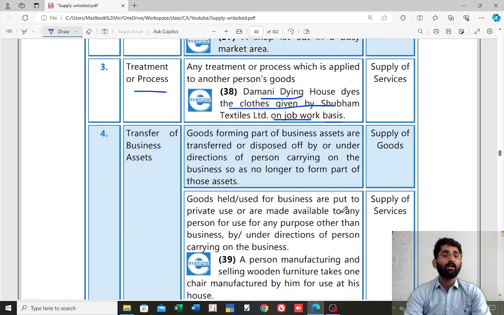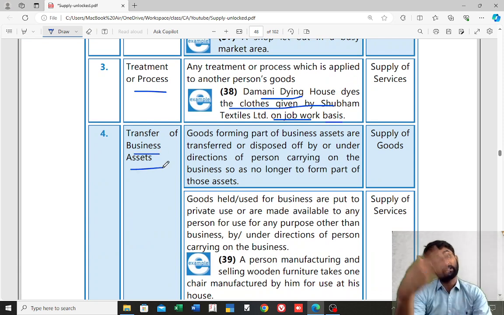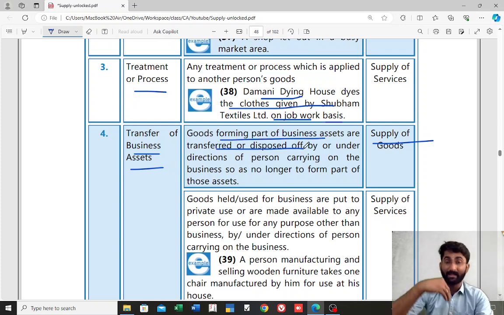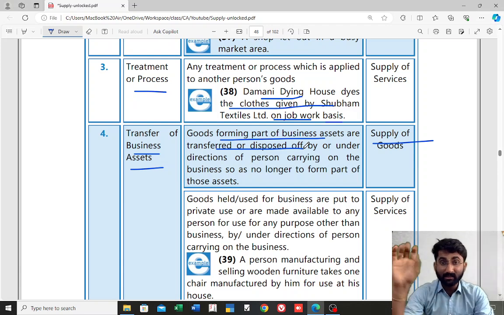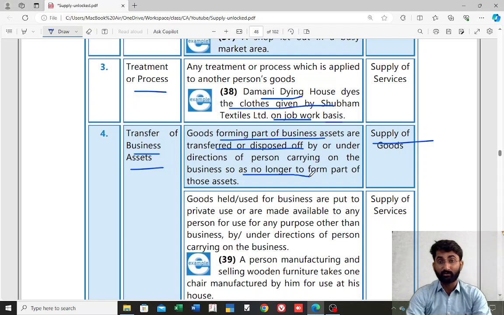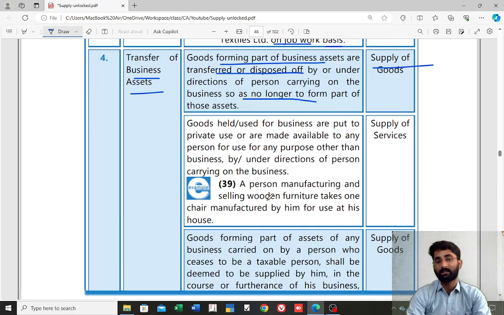Next one, transfer of business assets. So we are transferring the business asset. If the title is transferred, then it is supply of goods. Goods forming part of the business asset are transferred or disposed of, that means sold. The title itself is transferred. Then it is supply of goods. It no longer forms part of those business assets.